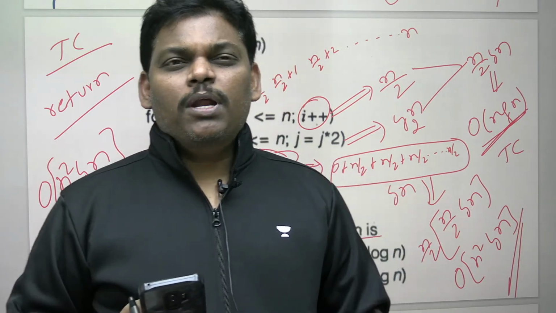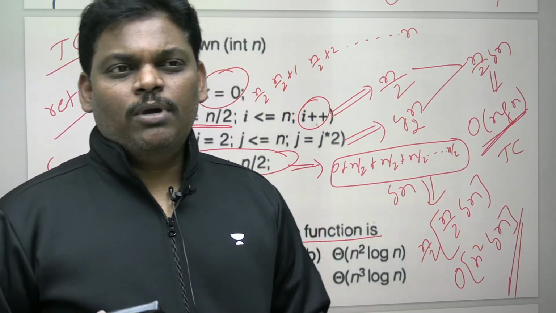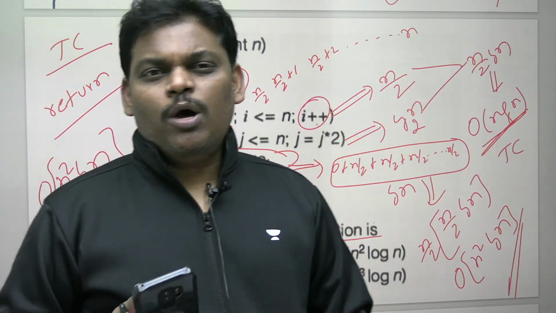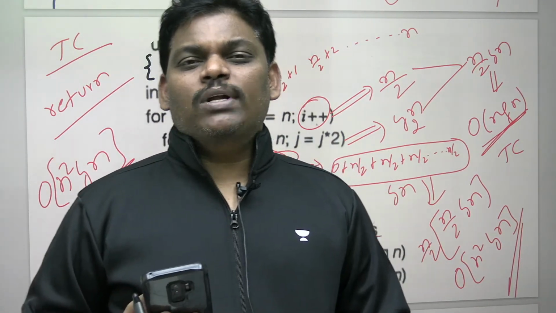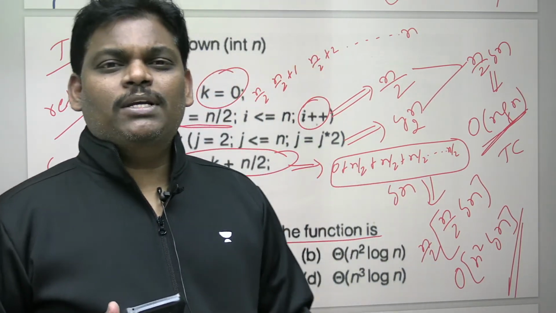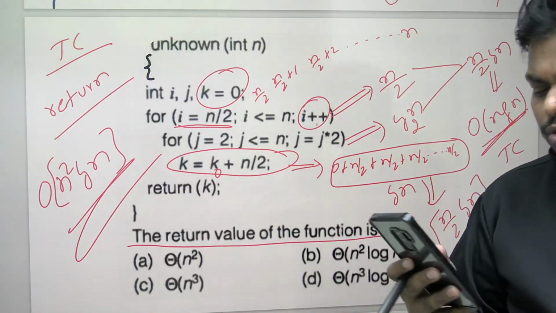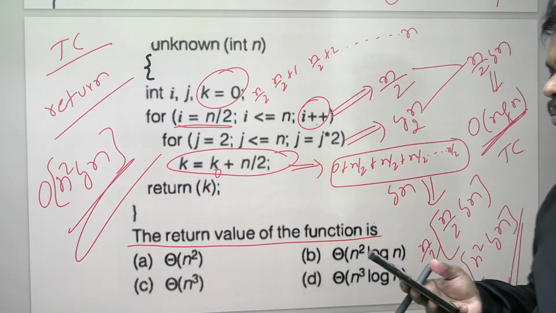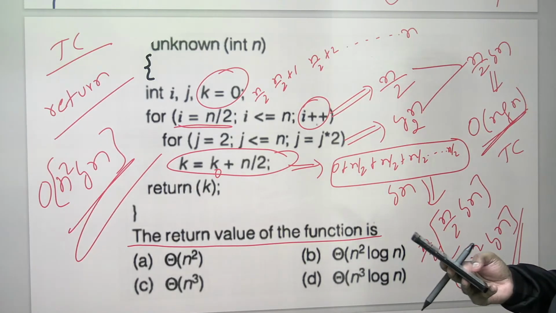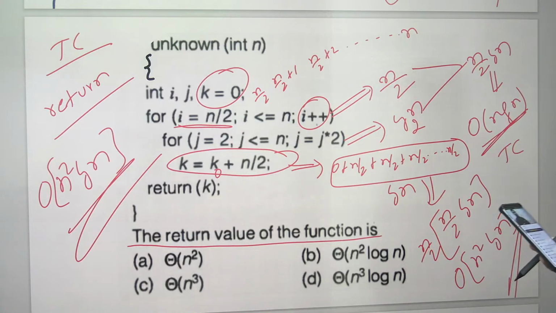CSE people are so crazy about time complexity. By seeing the program, they will give time complexity. They don't even read the problem. So my suggestion to all of you is, by seeing the program, please control yourself. Read the entire problem one time.